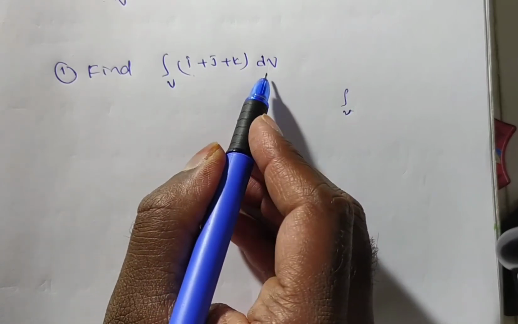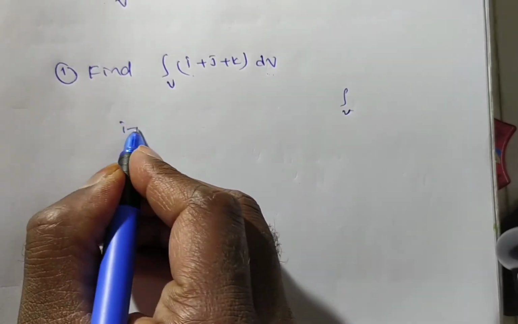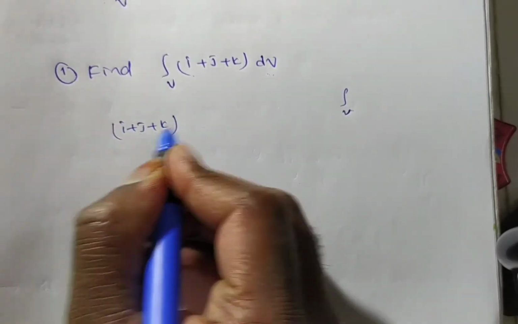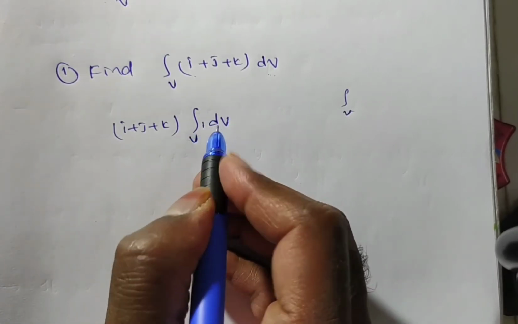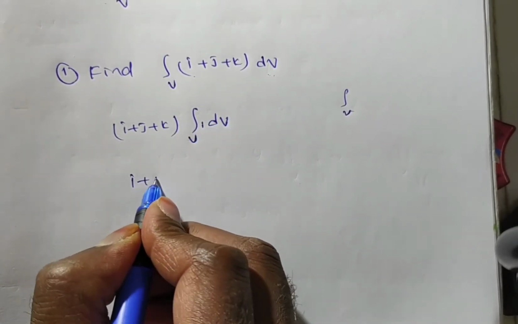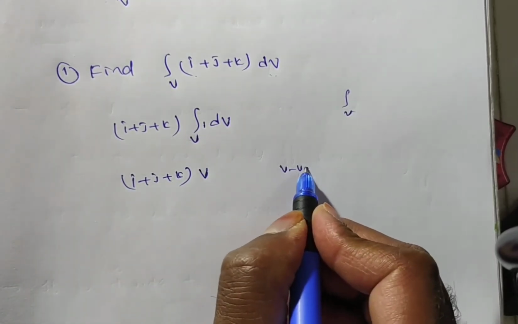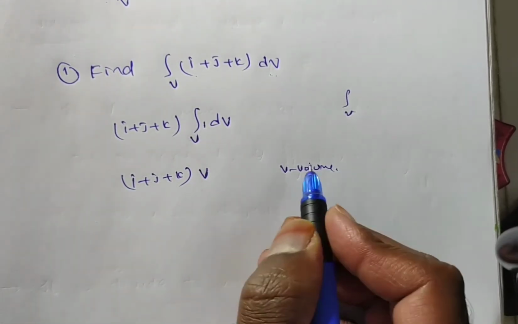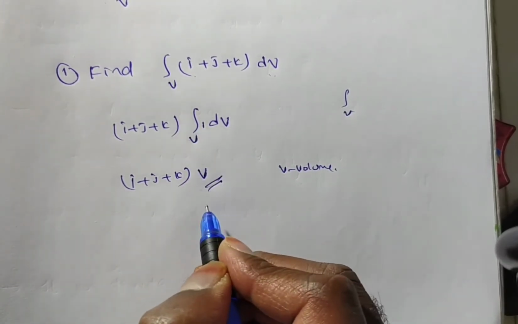No. So no need to convert dv into dx dy dz. Take i plus j plus k as common, then you have the integral over V of dv. The integral of 1 dv is V only. So the answer is (i plus j plus k) times V, where V is the volume of the given surface. Are they given any surface here? No. So this is the solution.